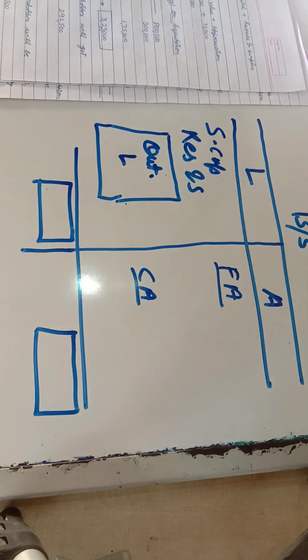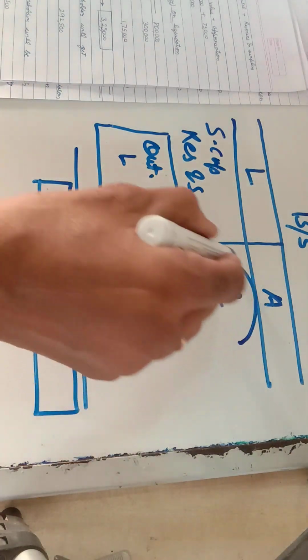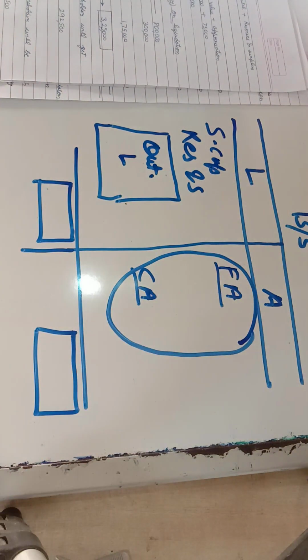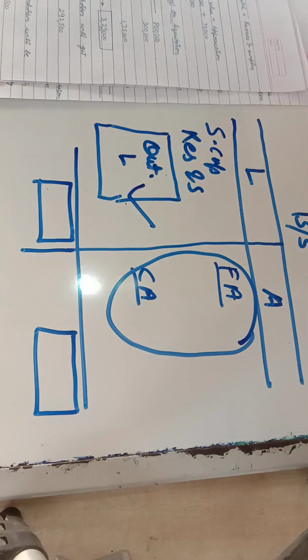Now what this numerical needs is the calculation of net asset. How are we going to calculate the net asset? Net asset is calculated as the total of fixed asset and current asset, and from that you have to deduct outsider liability.